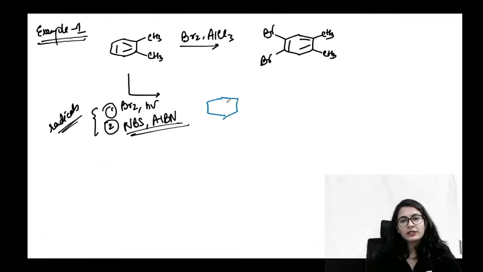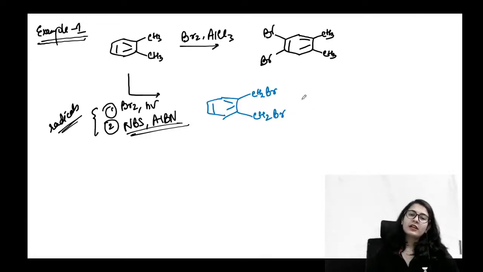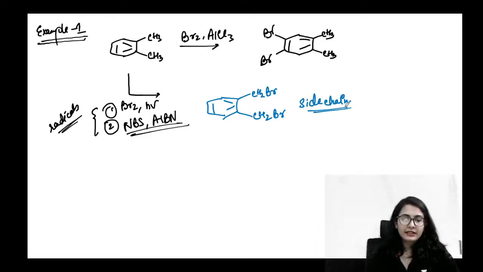This molecule is not going to give you simple bromination. It gives you CH2Br, CH2Br like this. साइड चेन के अंदर रिएक्शन हुआ है. ओके, so the side chain of the benzene molecule has actually reacted. This is very, very important. Side chain has reacted. इसको हम बोलेंगे benzylic bromination.